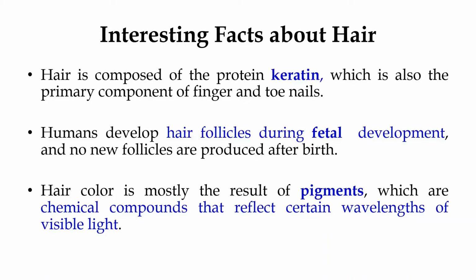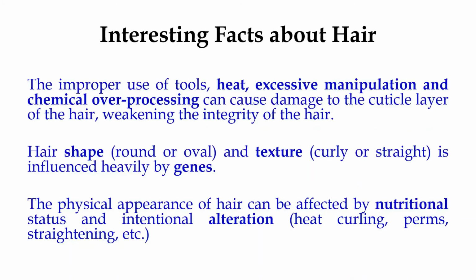As I have told earlier, hair is composed of the protein keratin, which is also the primary component of finger and toenails. So apart from the hair, finger and toenails are also composed of keratin. Now humans develop hair follicles during fetal development, and no new hair follicles are produced after birth. So the type of hair is pre-decided before birth. Hair color is mostly the result of pigments, which are chemical compounds that reflect certain wavelengths of visible light.